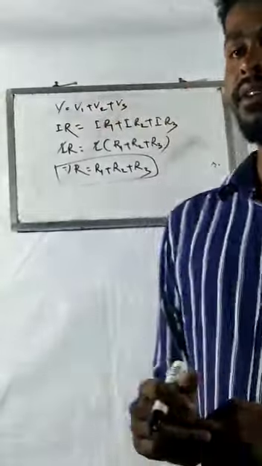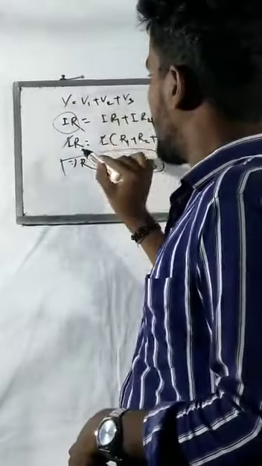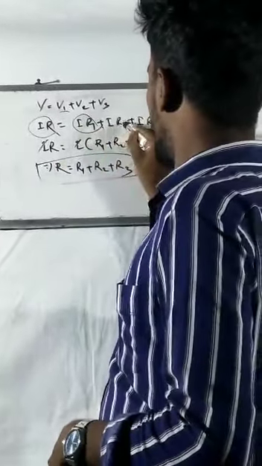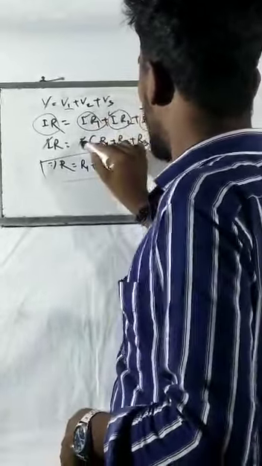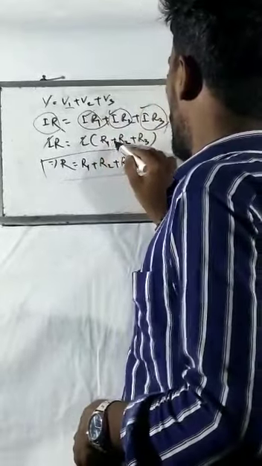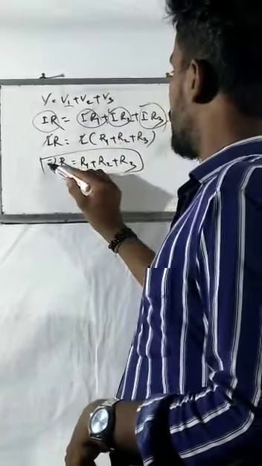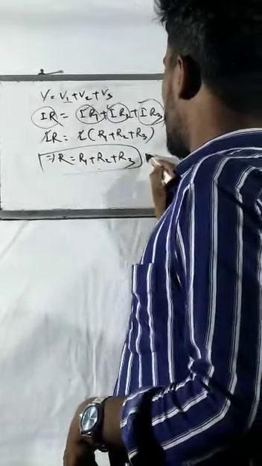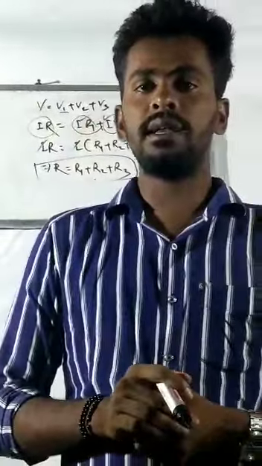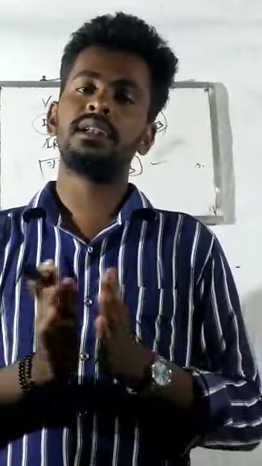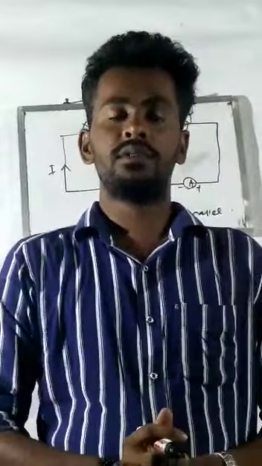So student, according to our formula, V equals V1 plus V2 plus V3, and instead of V I am putting IR, and instead of V1 I am putting IR1, IR2 plus IR3. On the right hand side I am taking I as common, then I into the bracket R1 plus R2 plus R3, then I on both sides cancels, which implies R equals R1 plus R2 plus R3. This is the required formula when the resistors are connected in series. So this is the equivalent resistance R equals R1 plus R2 plus R3. So student, now series connection is over.